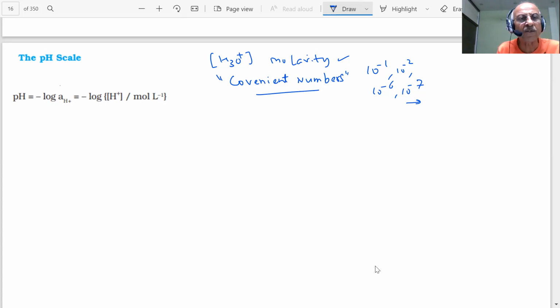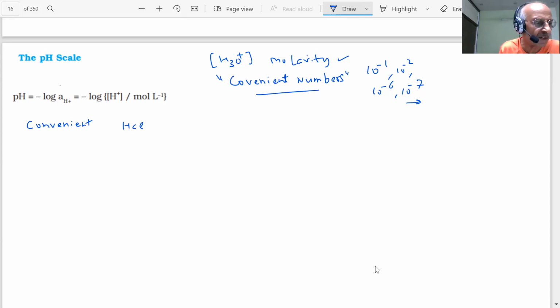Therefore, what was decided, student? A pH scale was proposed, where pH is equal to minus log of the activity of H plus, or minus log of H+ in moles per liter. This makes the concentrations expressed in terms of pH more convenient. How does it become convenient?